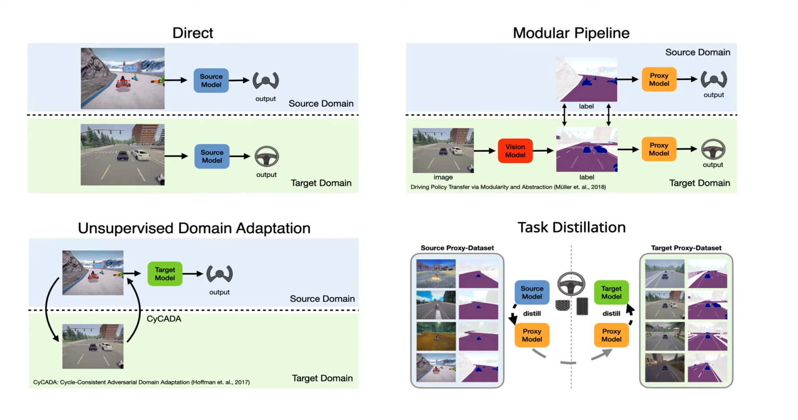In summary, ignoring the issue of domain shift is ill-advised when the domain gap is large. Unsupervised domain adaptation techniques such as CyCADA produce poor image translations that maintain a large domain gap with the source domain's input distribution. Finally, modular pipelines must infer recognition at deploy time and query a proxy model with predicted labels, thereby incurring the cost of an imperfect recognition system and leading to compounding errors. Task distillation instead queries the proxy model at train time with ground truth proxy labels.